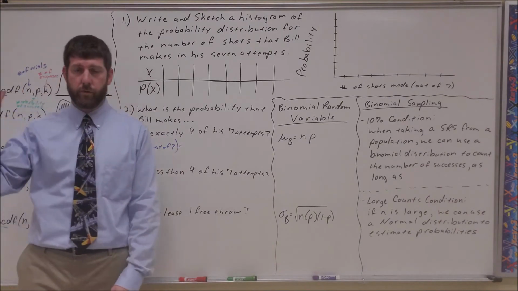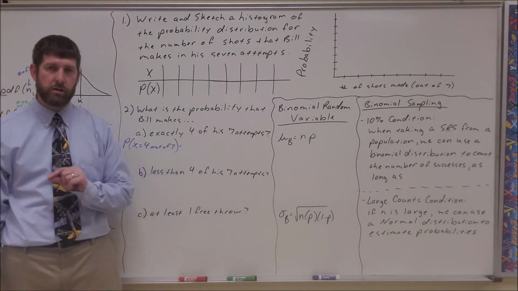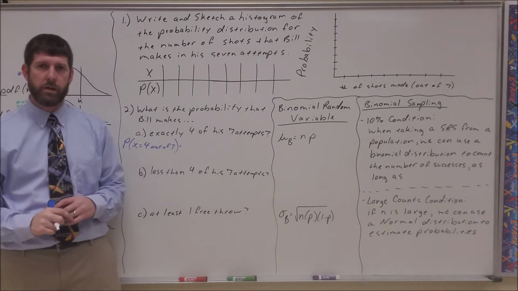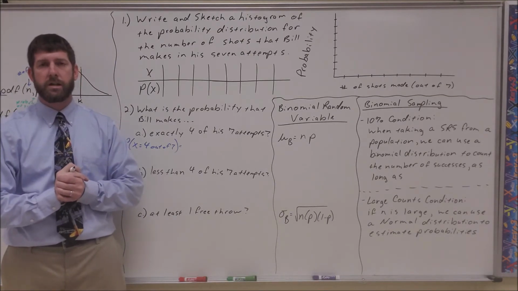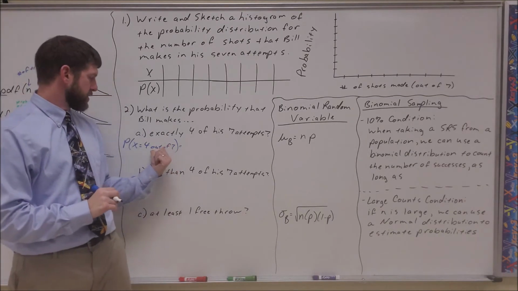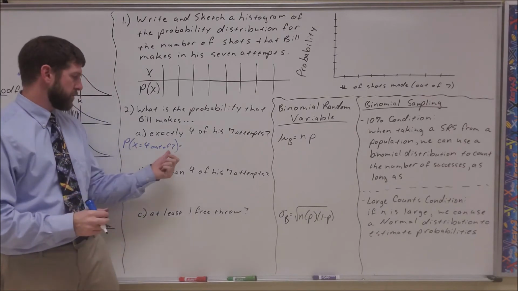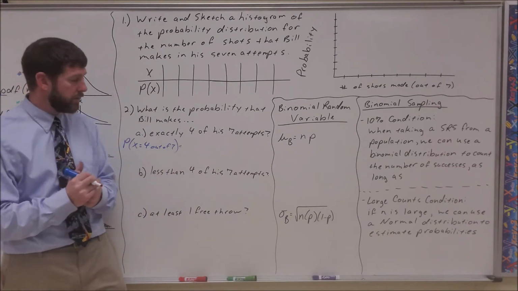So we could do that as our formula. We could do nCr, so I could do 7C4 times the probability of success, 0.8 raised to the 4 successes, times the probability of failure, 0.2 raised to the 3 failures. We could go through it that way.